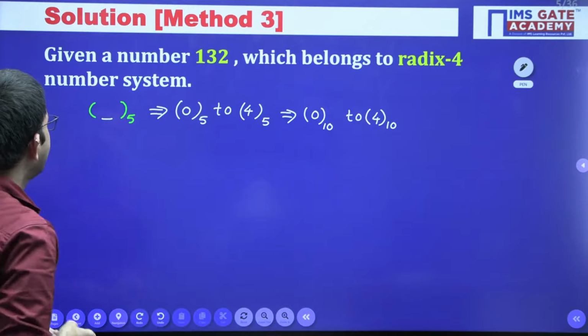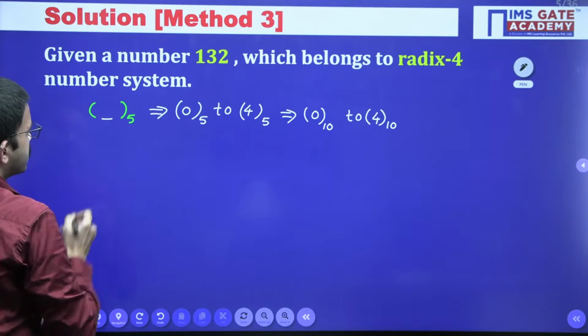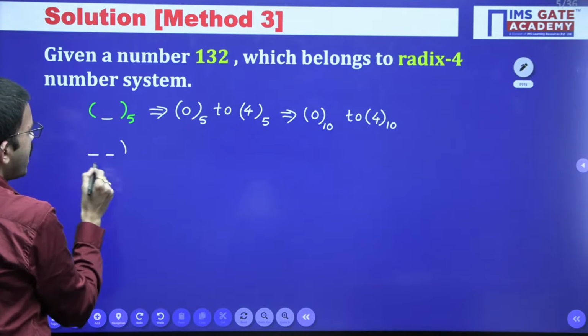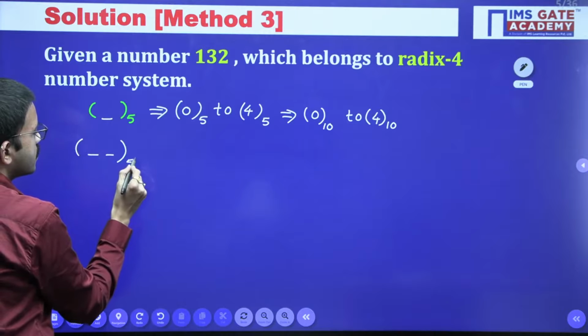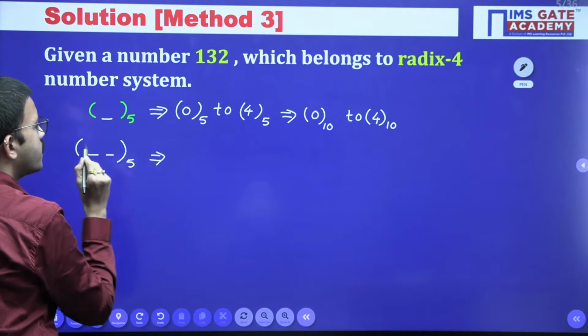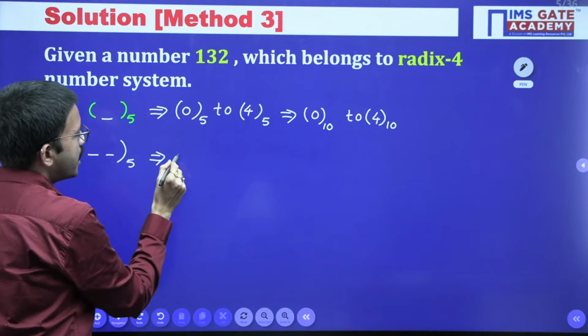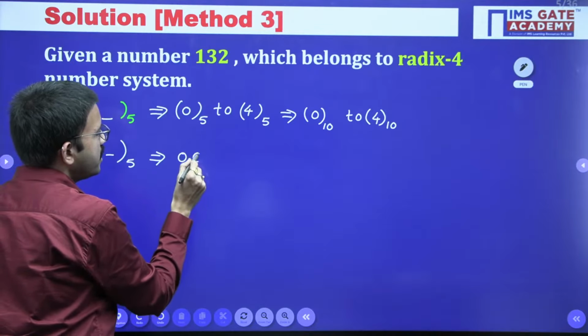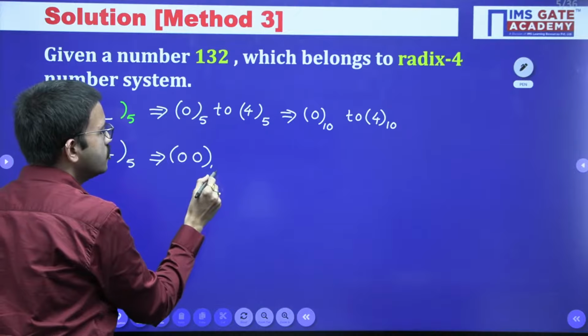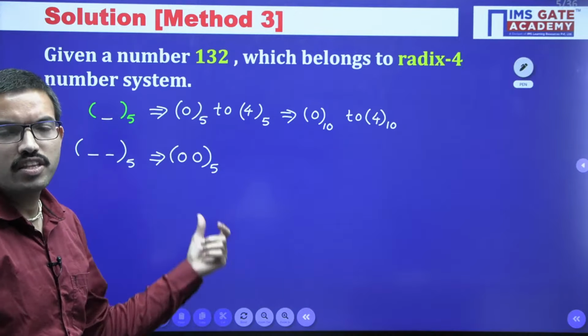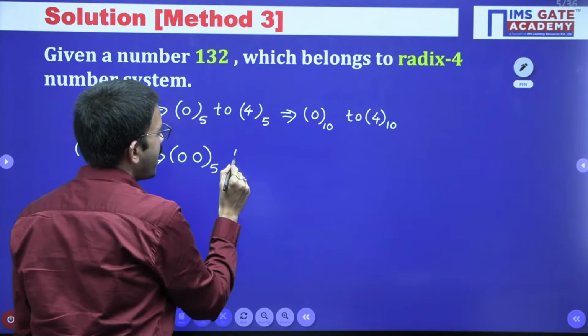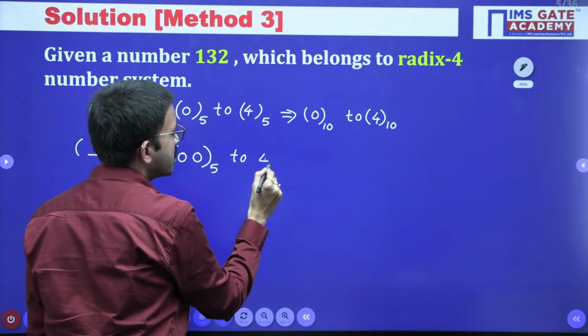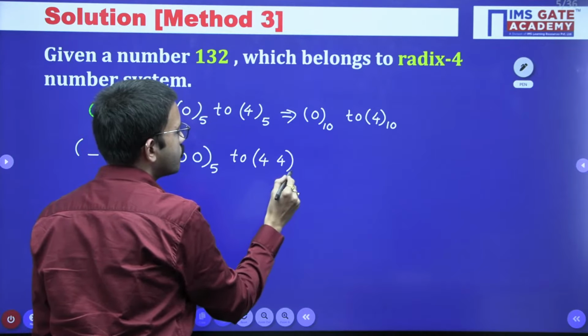Now if you have two digits in base 5, the minimum value is when both the digits are 0. The maximum possible number is when both digits are 4.